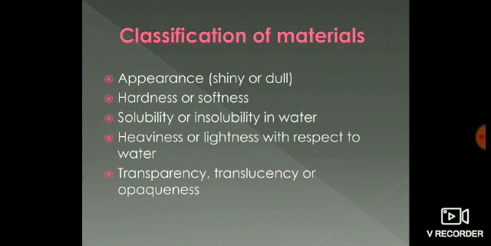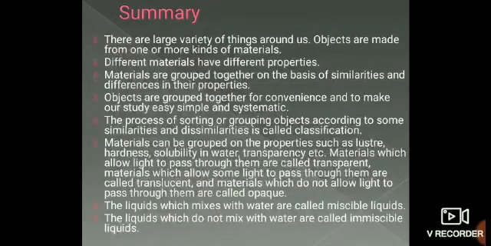From the above discussion, you have learned that materials can be grouped on the basis of properties such as luster, hardness, solubility, transparency, texture, etc. Let me summarize the lesson precisely. There are a large variety of things around us. Objects are made from one or more kinds of materials. Different materials have different properties. Materials are grouped together on the basis of similarities and differences in their properties.